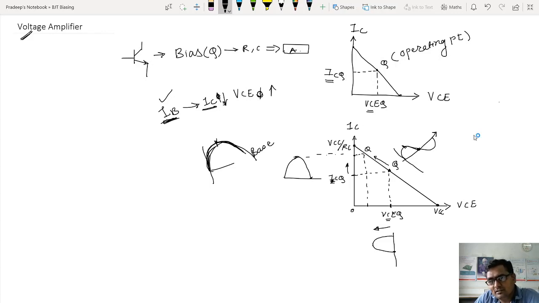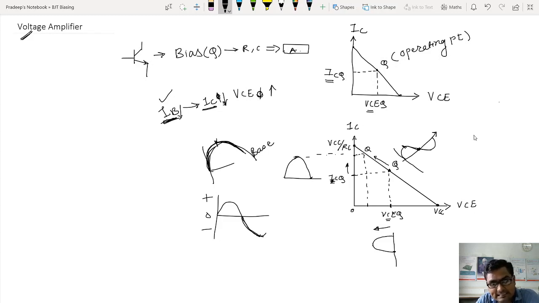Now what will happen during the negative half cycle? See, input voltage is now decreasing. Look at this input voltage. If I'm talking about this as an input voltage, so now input voltage will start decreasing. So input voltage decreases, it means base current decreases, is it? Actually input voltage is going in the negative direction. Look at this, this is 0, this is positive and this is negative. So input voltage is going in the negative direction, so base voltage becomes negative. So base current has to further decrease from its original position, from its zeroth value.